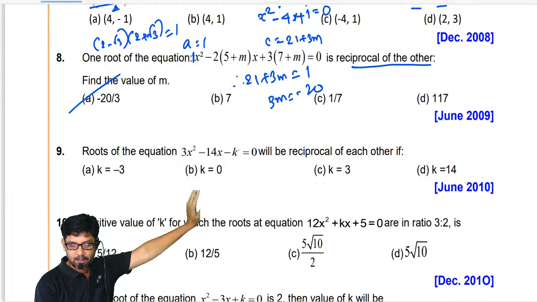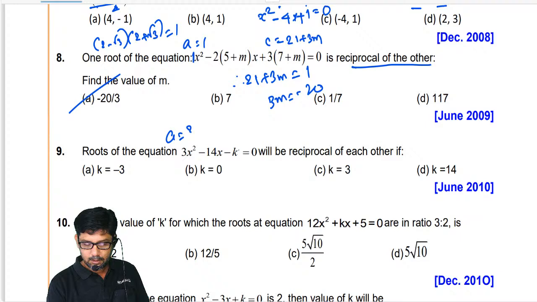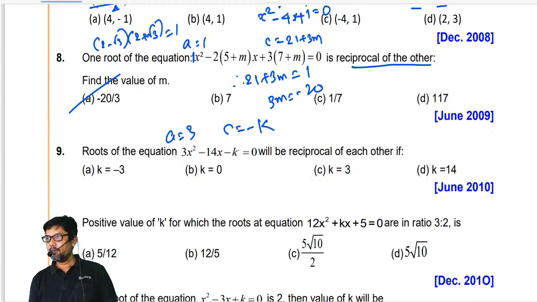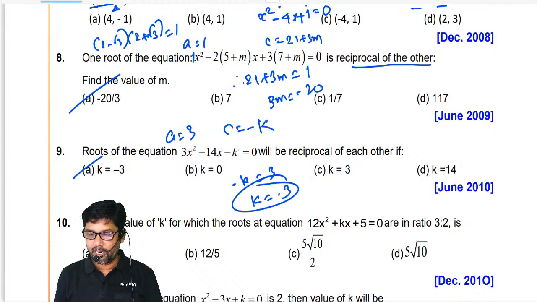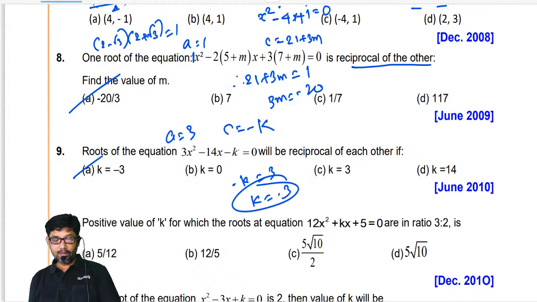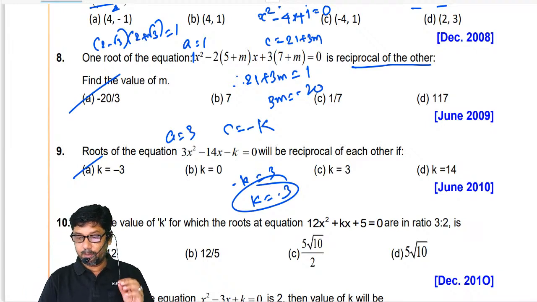3. Minus 3. A equal to C. What is A? What is C? C is minus K. See, this is where people are committing mistakes. So, can we say minus K equal to 3 and K equal to what? Minus 3, option A. Many of them gave the answer as 3. Guys, you have to be very careful. Okay, now you realized your mistake.